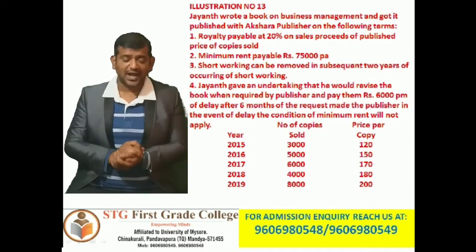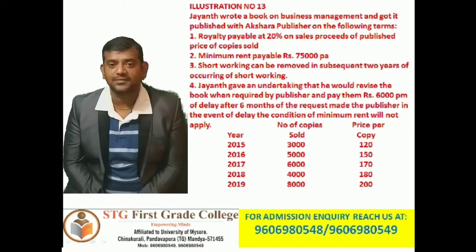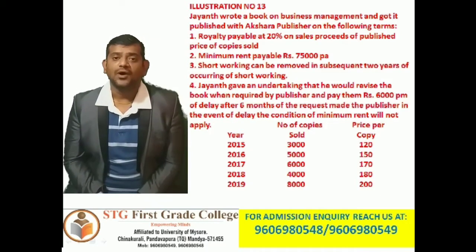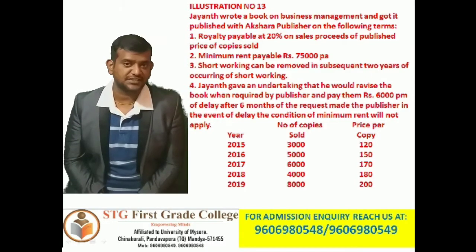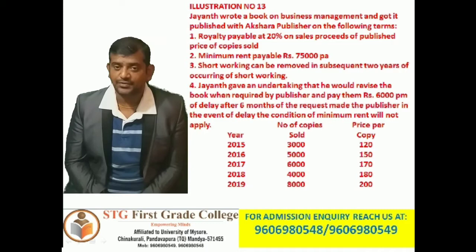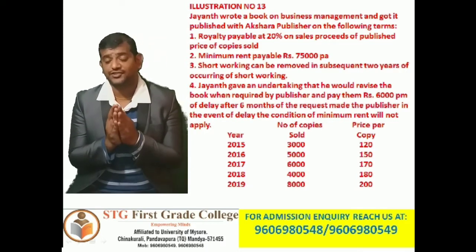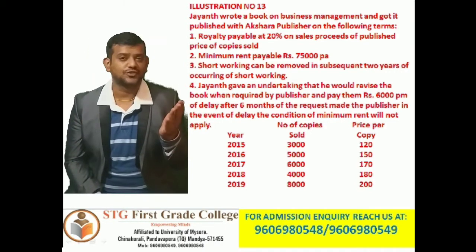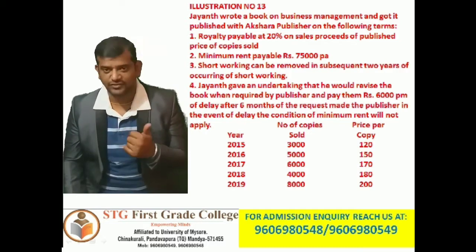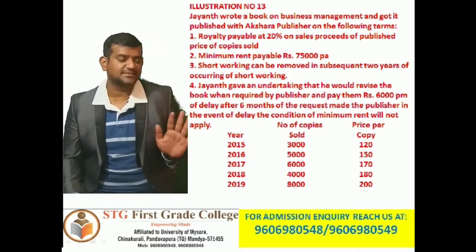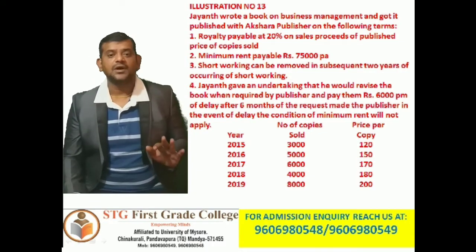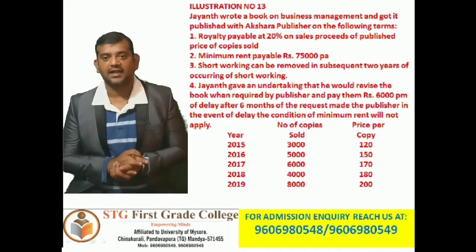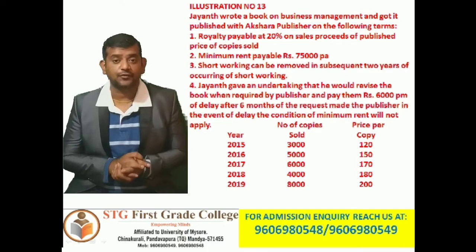So Jayant has to revise that book, because Akshara Publisher has requested them to revise the book. So the revising time has been fixed at 6 months. Within 6 months they have to give it back. The revised version of the book should be submitted to the Akshara Publisher. So 6 months ends in June, and by 1st July we are supposed to give it back. From January to June, 6 months get over, and on 1st July we are supposed to give it back. Clear?